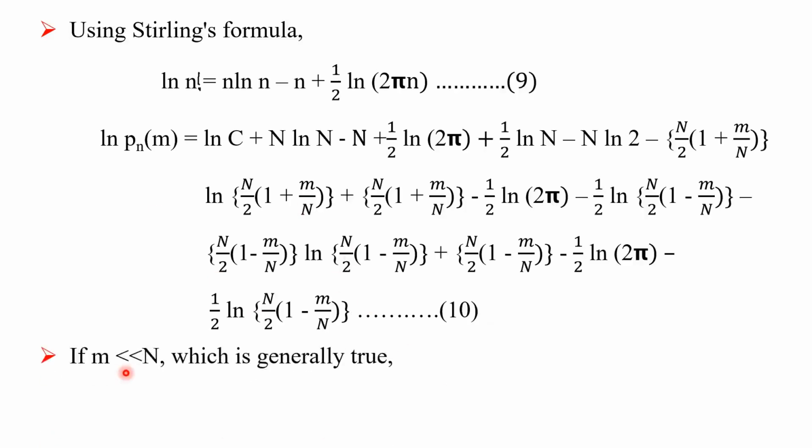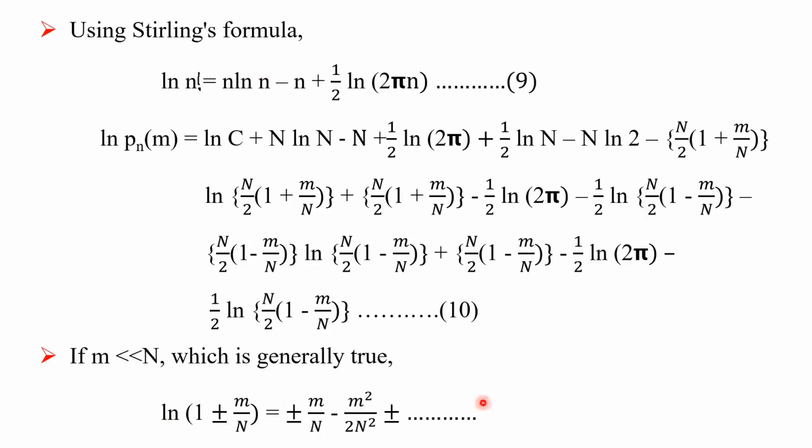If small m is very much less than capital N, which is generally true, then ln(1 ± m/N) is equal to ± m/N − m²/2N² ± and so on, that is the polynomial expansion. Substituting this value in equation 10 and simplifying.